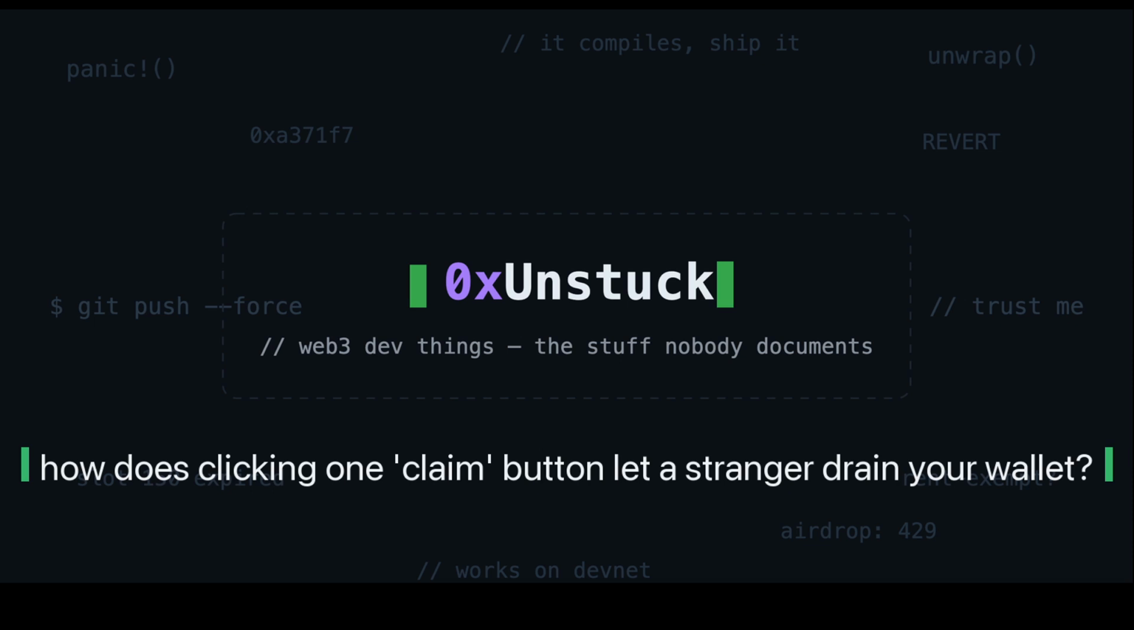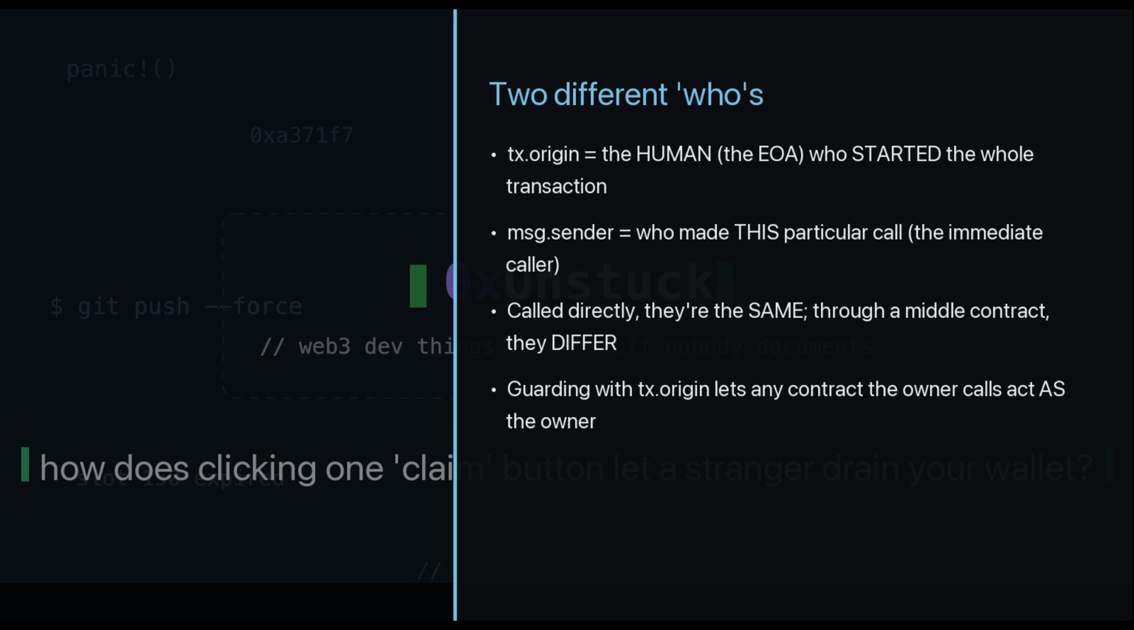Let's go. First, the key idea, and it's one distinction. When a transaction runs, there are two different notions of who is calling. tx.origin is the human account that started the whole transaction, the person who signed it. msg.sender is whoever made the current call, the immediate caller. If you call a wallet directly, those two are the same, you.